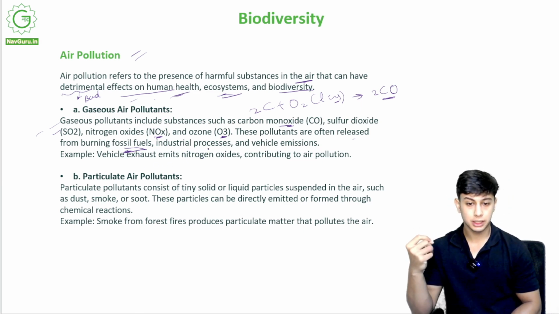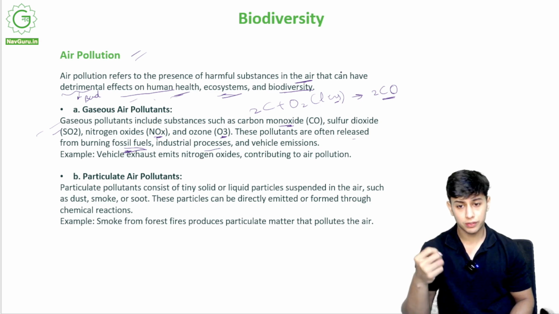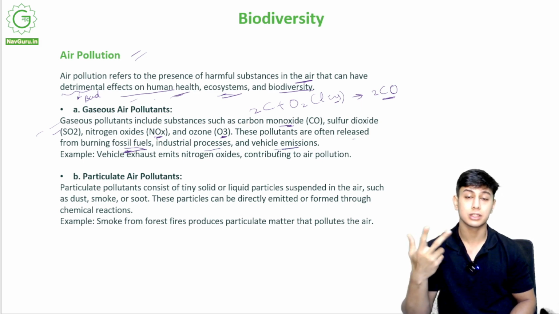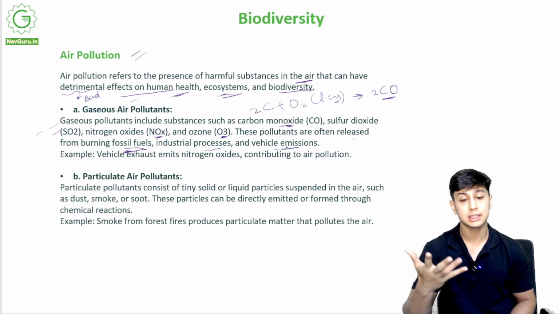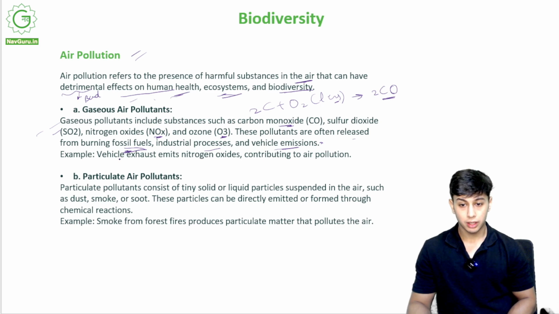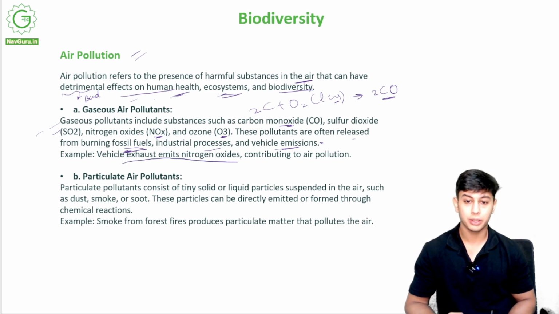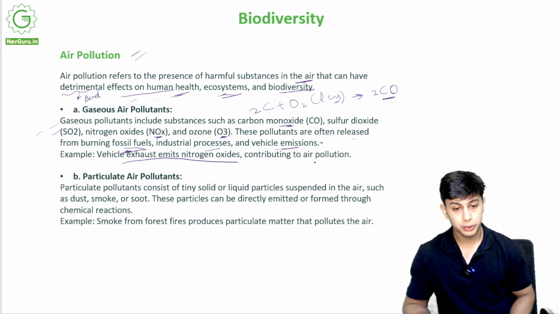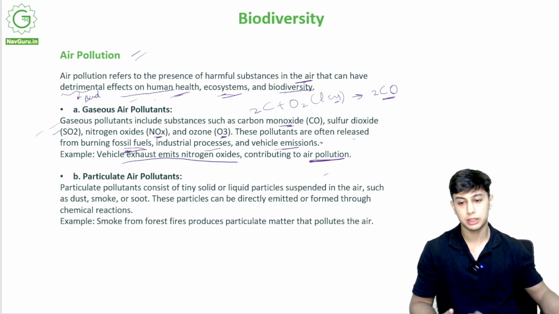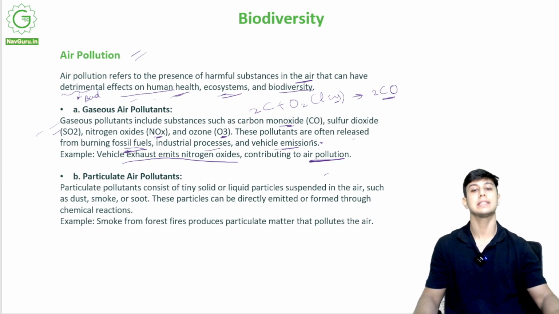Industrial processes, industries produce a lot of gaseous air pollutants. Vehicle emissions: the cars, the bikes, the scooties, the trucks, the buses, they produce a lot of emissions, carbon emissions, and release a lot of smoke. Vehicle exhaust emits nitrogen oxide, carbon dioxide, sulfur, contributing to air pollution. That is why they say switch to electric, switch to compressed natural gas. Why? Because there is less pollution.